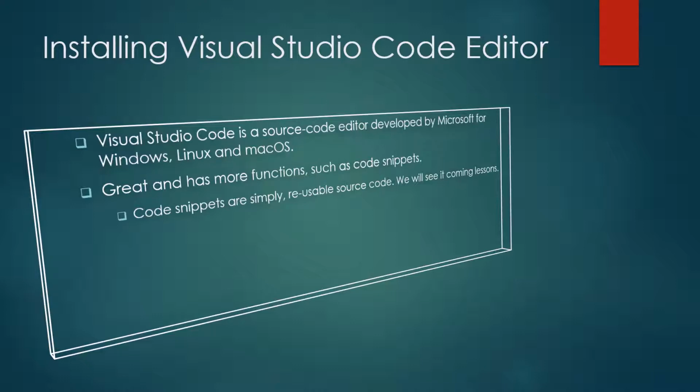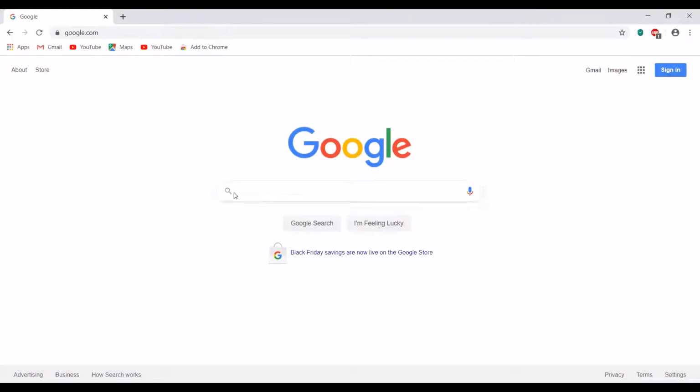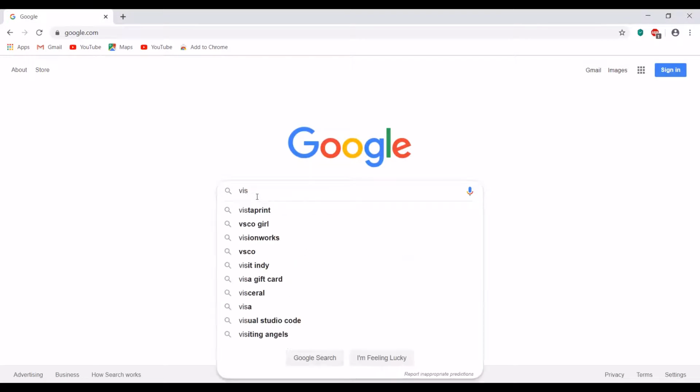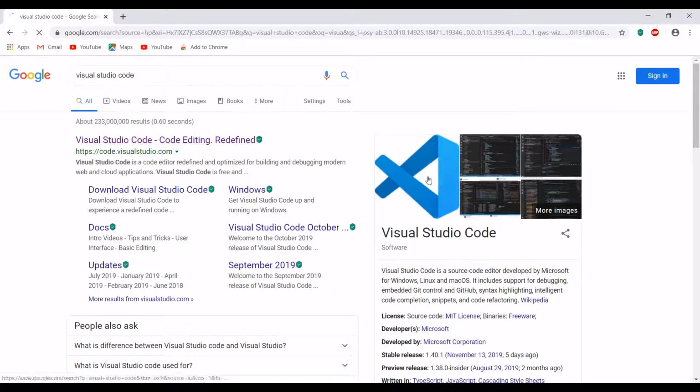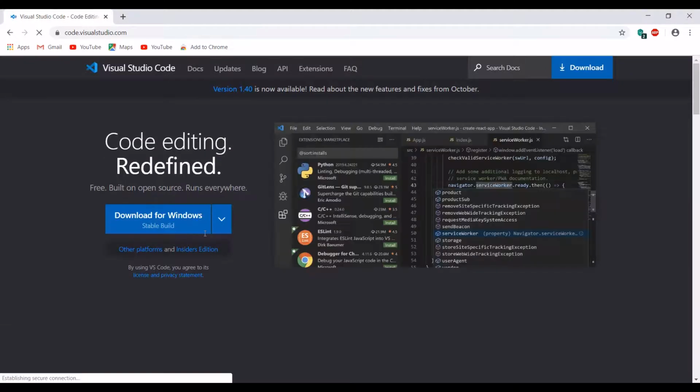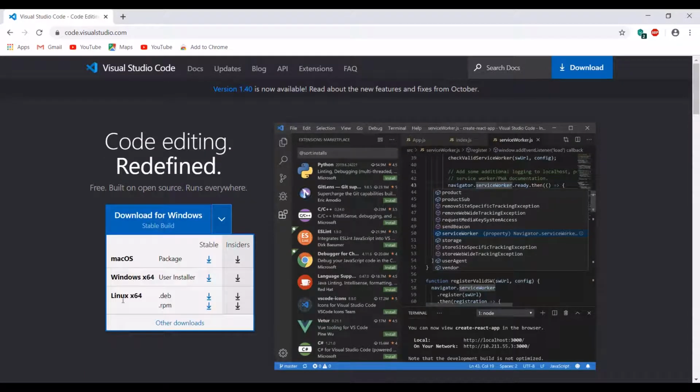Now, let us download and install the software from the online. So now let us download our program, Visual Studio Code, and here it is, the first one. Click on it. If you're using Mac, you can always download whatever operating system you are using. So Windows right here.